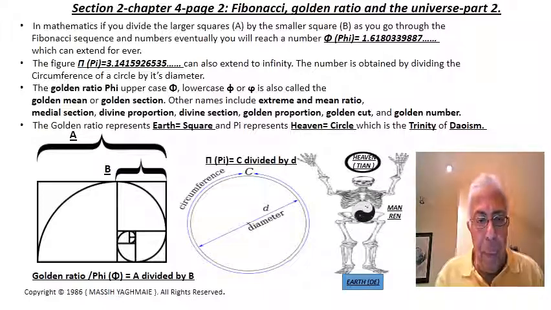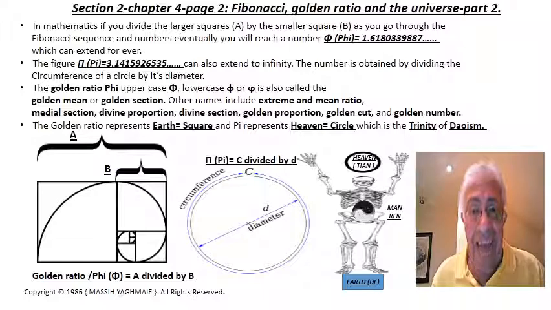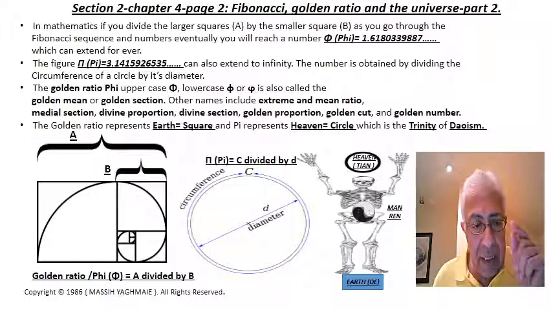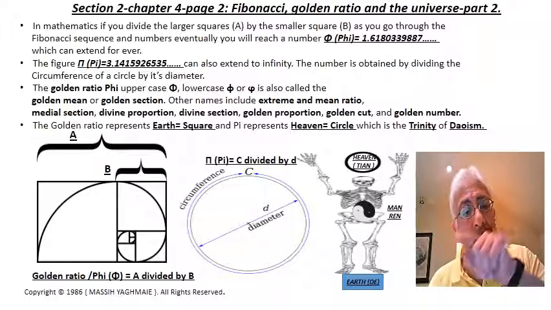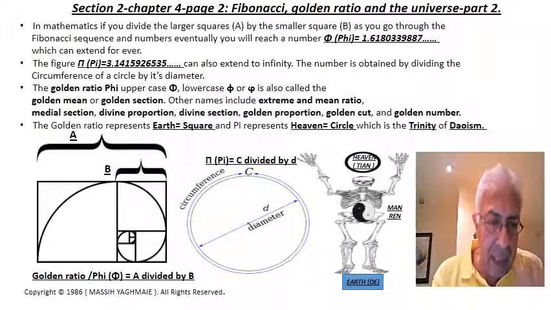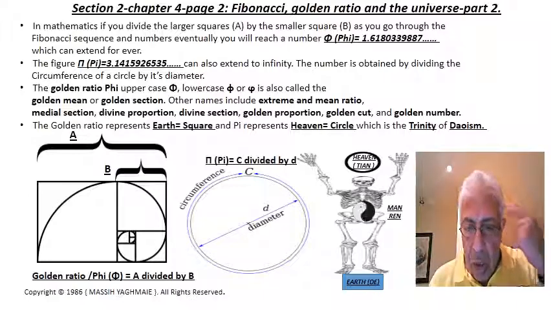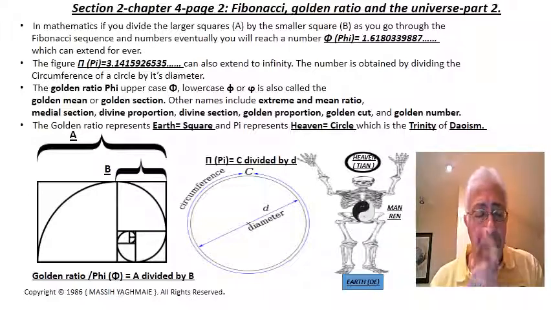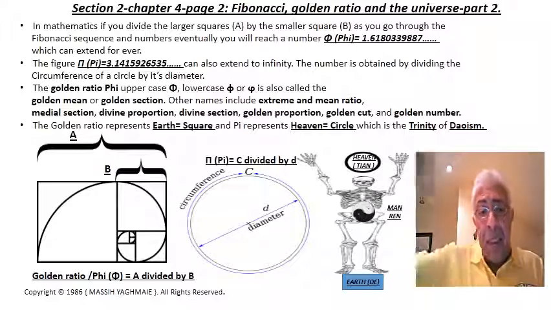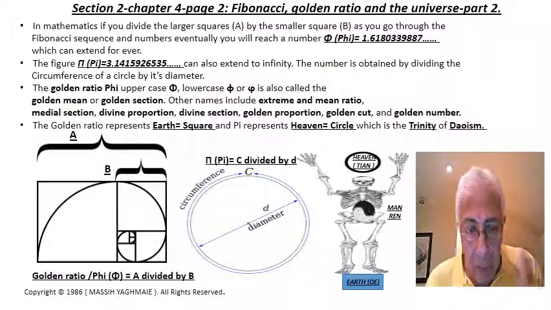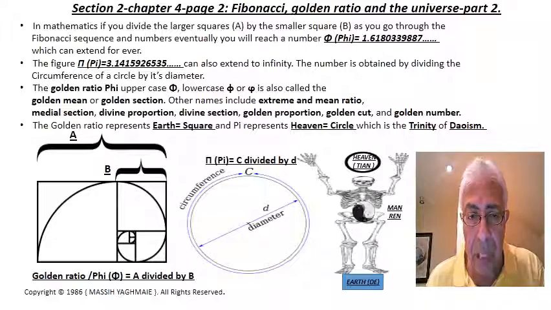Now, the two figures, pi and phi, represent the square, which represents the earth, and the circle, which represents the heaven. So those two numbers, which are very, very important, represent the circle and the square, which is heaven and earth. So it represents Daoism, because in the previous chapter we talked about that.